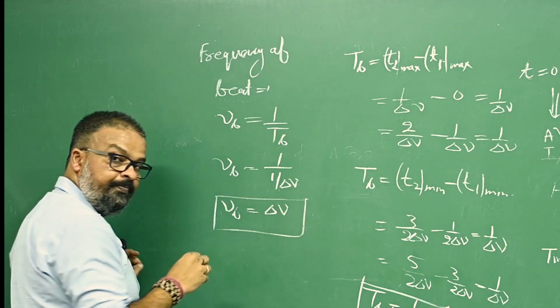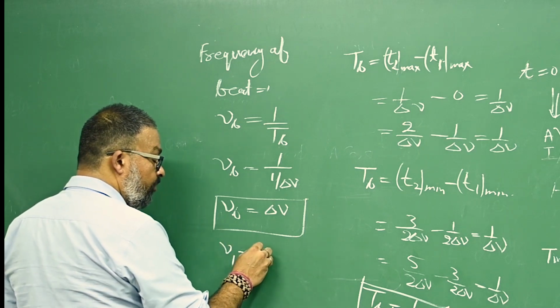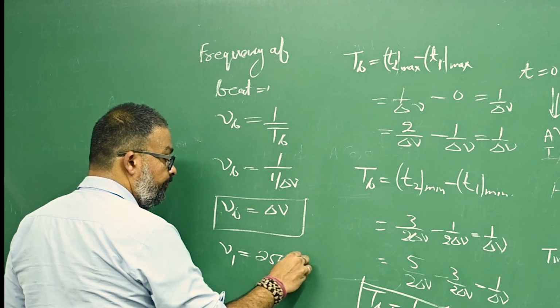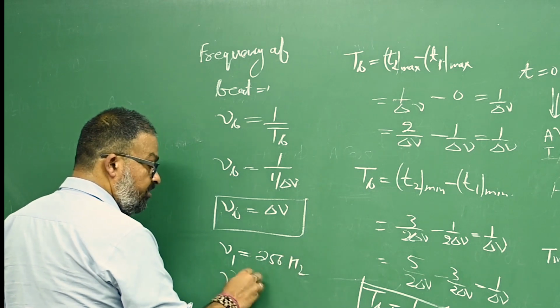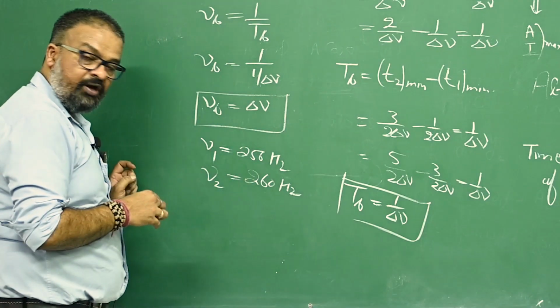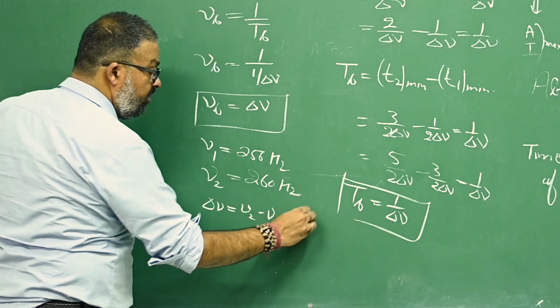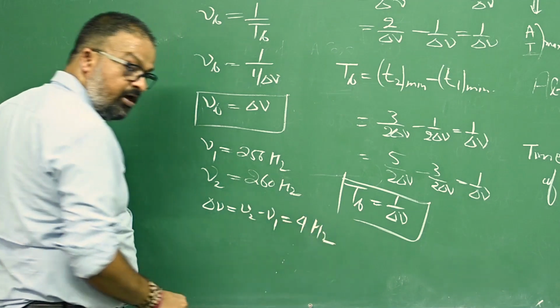What does it mean? If there are two sound waves, one of them has a frequency of 256 hertz and another wave has a frequency of 260 hertz, right? So what will be delta nu? Delta nu will be nu2 minus nu1, that is 4 hertz. Is that okay?